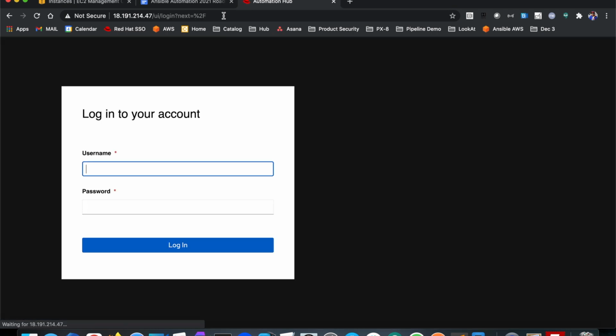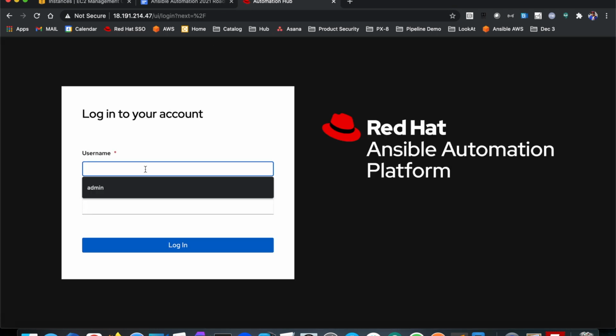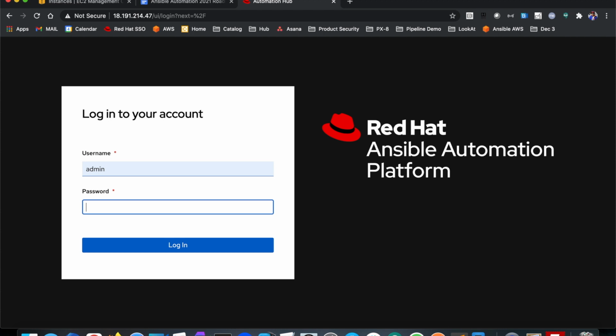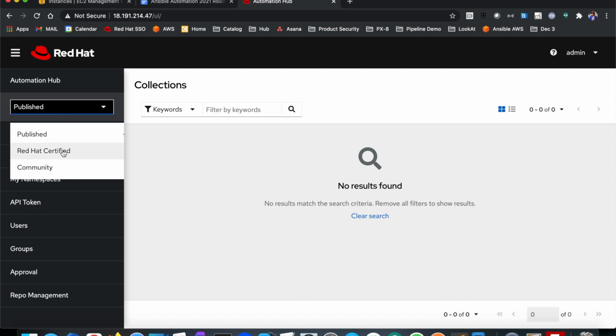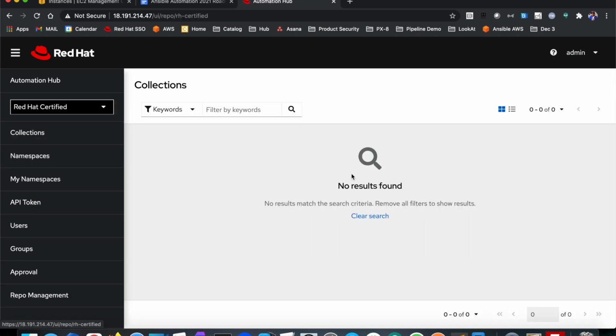Once the user interface comes up, I can log in using the user account and password that I specified in my inventory file. You can see here in Private Automation Hub, the repository selector is defaulting to published. If we have a look at Red Hat Certified, we can see that there are no results found, nothing there at all. So how do I connect the Private Automation Hub Red Hat Certified repository to synchronize content from cloud.redhat.com? And that's actually quite easy to do.